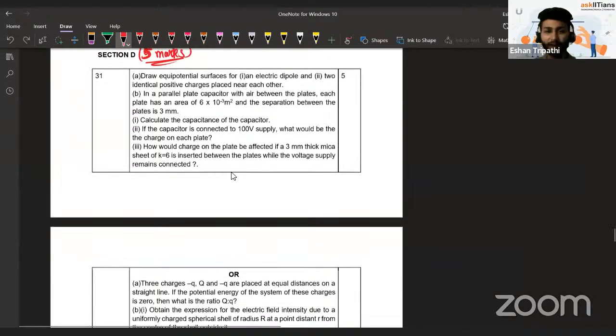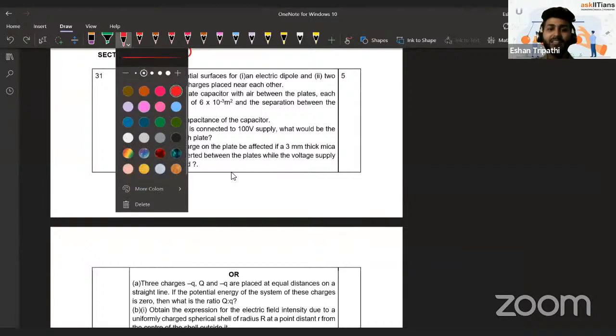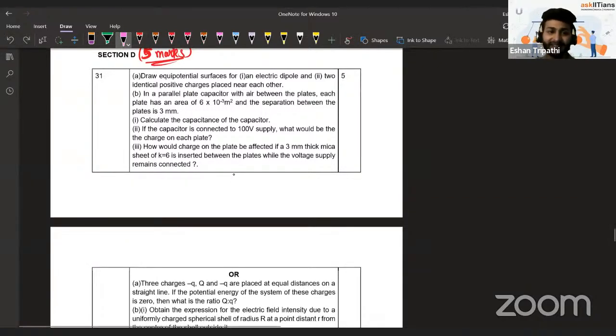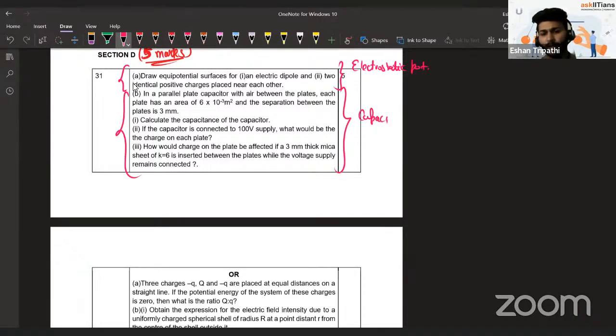But I am not very afraid of it because I clearly see it's like having 2 different questions here. One is a different question altogether related to electrostatic potential, like a 2-mark question. And then starts another 3-mark question based on capacitor. The only question that I saw from capacitor in this whole question paper. So capacitor seems to have a little lower weightage in this.